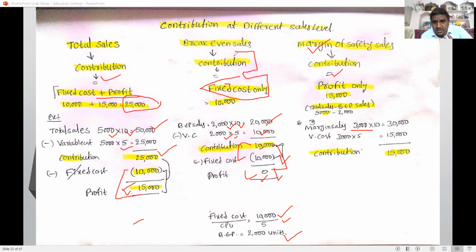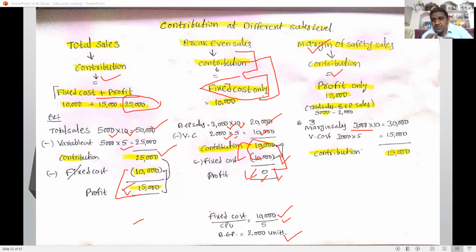Why? Best example: sales minus variable cost, contribution is 10,000 rupees. From that we deduct the fixed cost, 10,000, and get zero. So contribution of 10,000 is equal to fixed cost only. Profit is zero. So at break-even sales, contribution is equal to fixed cost only.